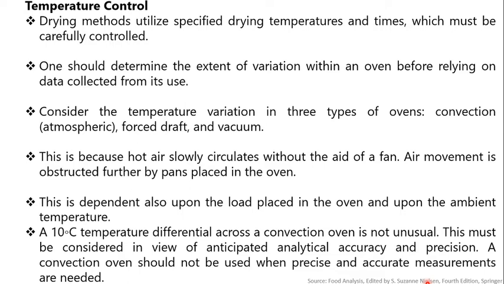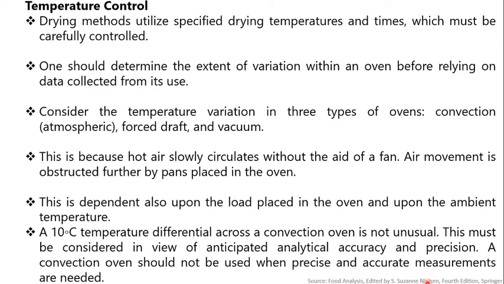One should determine the extent of variation within an oven before relying on the data collected from its use. Consider the temperature variation in three types of ovens: convection, that is atmospheric oven, forced draft oven, and the third one is the vacuum oven.